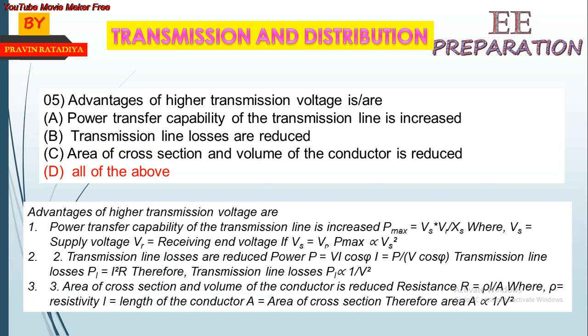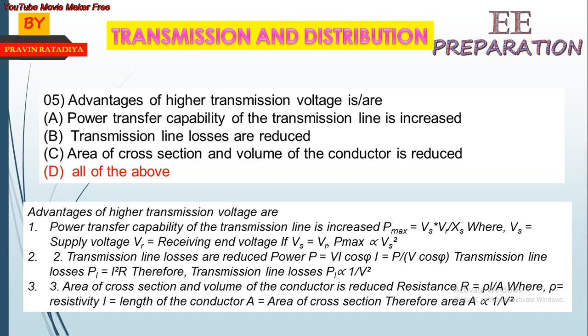Next, advantage of higher transmission voltage. What is the advantage of a higher transmission voltage? We can see that the answer is D. So we can read the MCQ. A. Power transfer capability of the transmission line is increased if we use higher voltage for transmission. B. Transmission line losses are reduced. C. Area of cross section and volume of the conductor required is reduced.